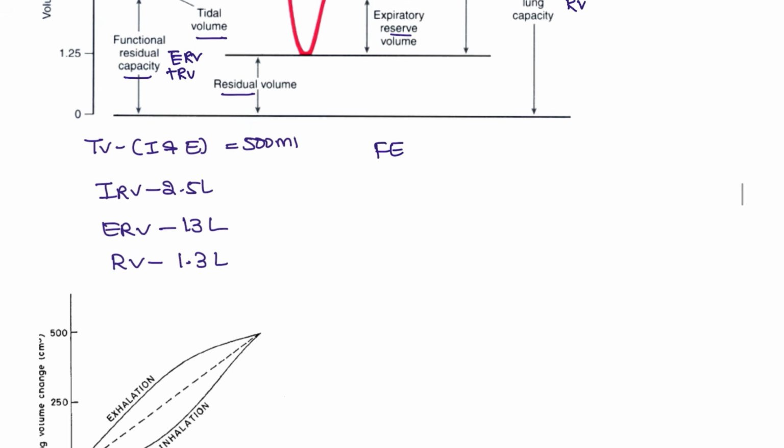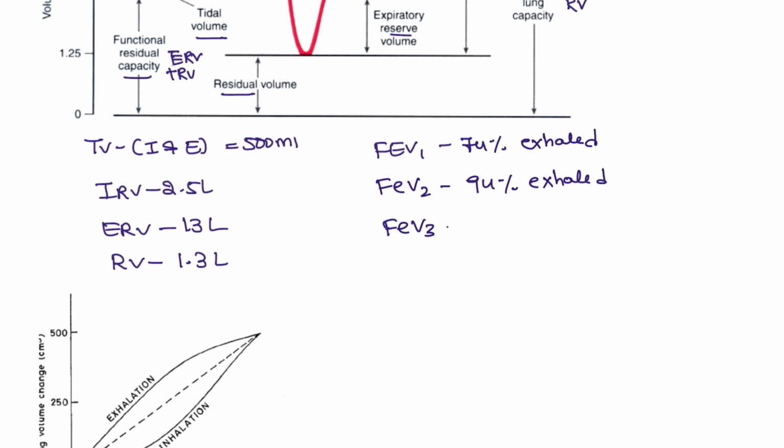Next, forced expiration at 1 second. Forced expiration at 1 second, it is going to take out only 74%. Only 74% is exhaled out. FEV2, it is going to be 94% exhaled. At the third second, it is going to be 97% exhaled. This is what we mostly see in the capacities.